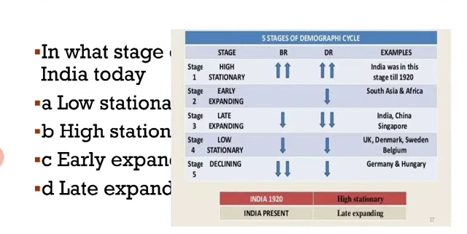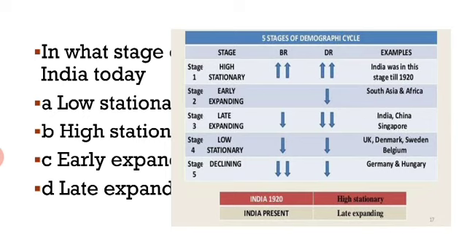So there are mainly 5 stages of the demographic cycle: high stationary, early expanding, late expanding, low stationary and declining stage. In high stationary both birth rate and death rate are high.